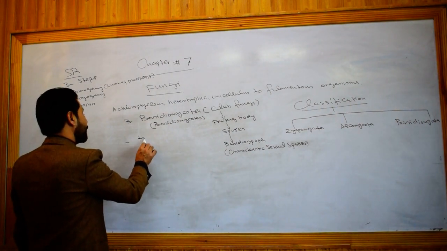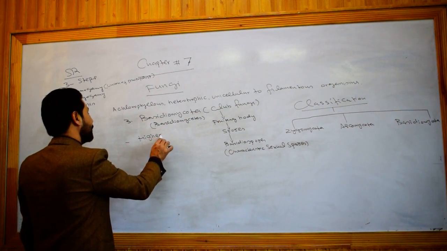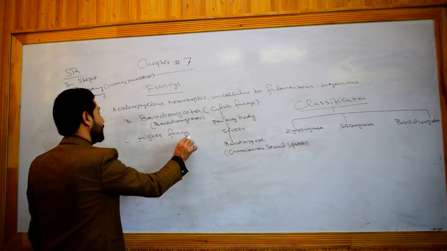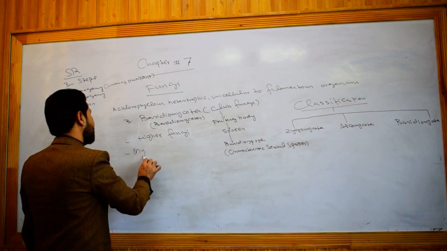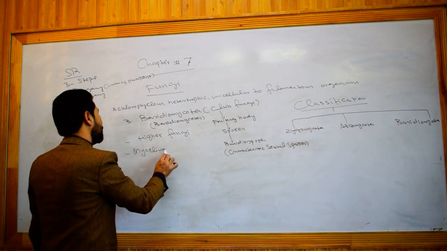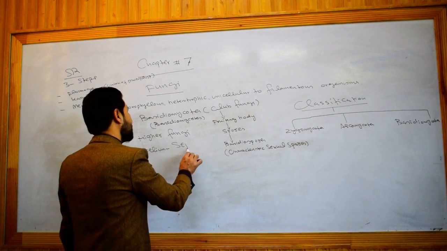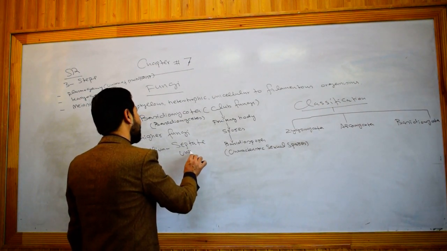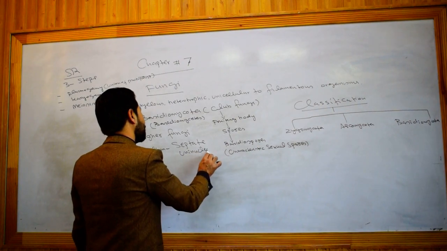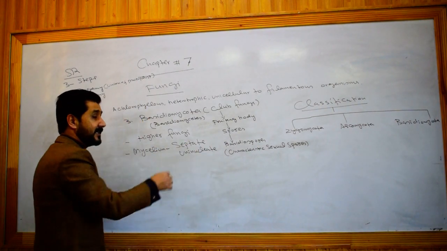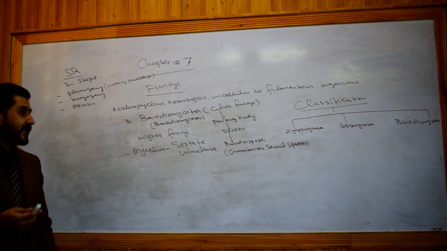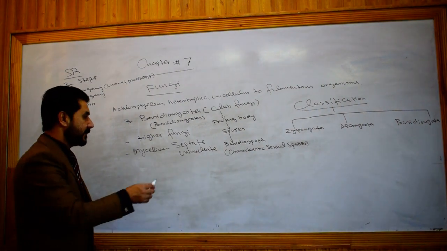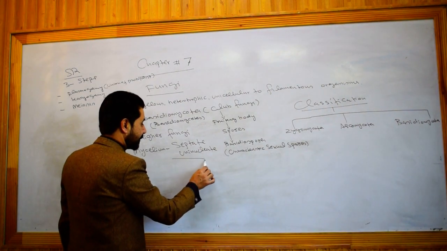Basidiomycota include higher fungi. By higher fungi we mean that the mycelium in these fungi will always be septate, uninucleate. Septate means having septation, partitions or chambers. Uninucleate means having one nucleus. For example, this is the mycelium.